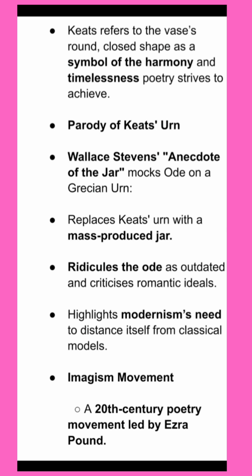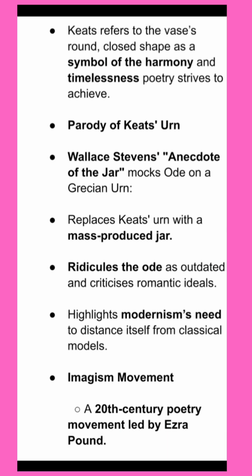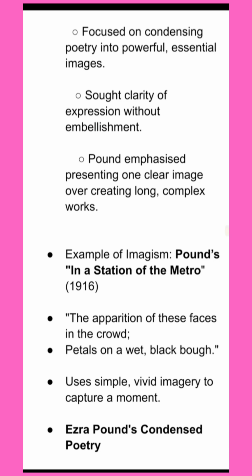Imagism was a 20th century poetry movement led by Ezra Pound. Ezra Pound focused on condensing poetry into powerful, essential images. He sought clarity of expression without inhibition. Pound emphasized presenting one clear image over creating long, complex words.